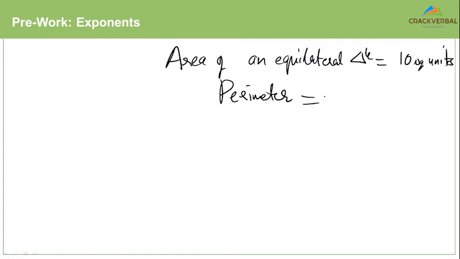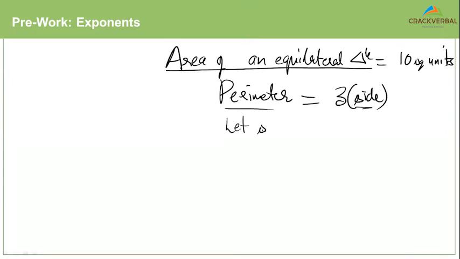Now I know the perimeter of the equilateral triangle is 3 times the side. So if I want to find the perimeter, I'll have to find the side, but I don't know the side, I know the area of an equilateral triangle. Now let me take the side as A, just to make it simple for us. Now I know the area of an equilateral triangle is root 3 by 4 into A square.